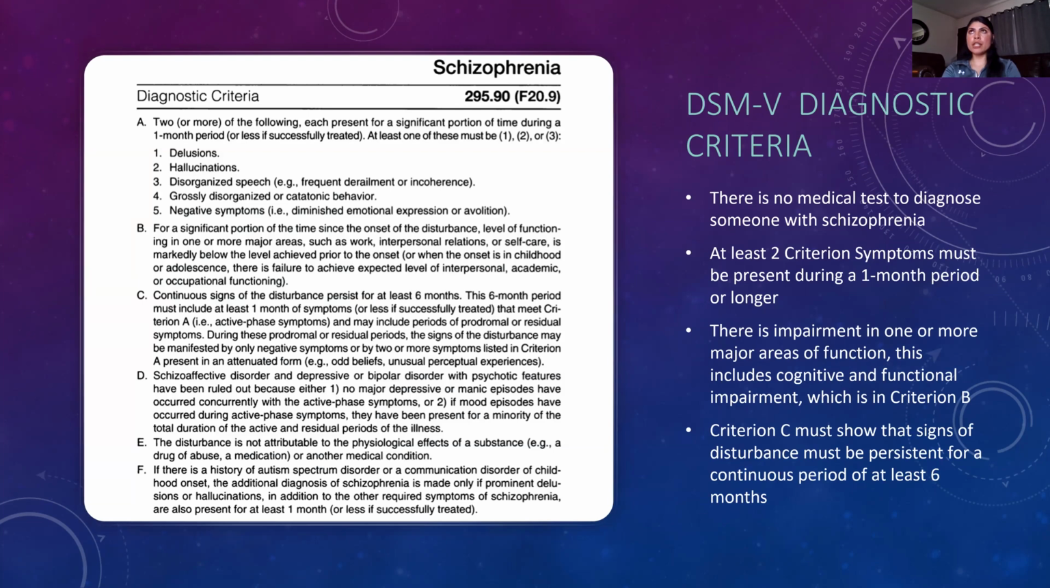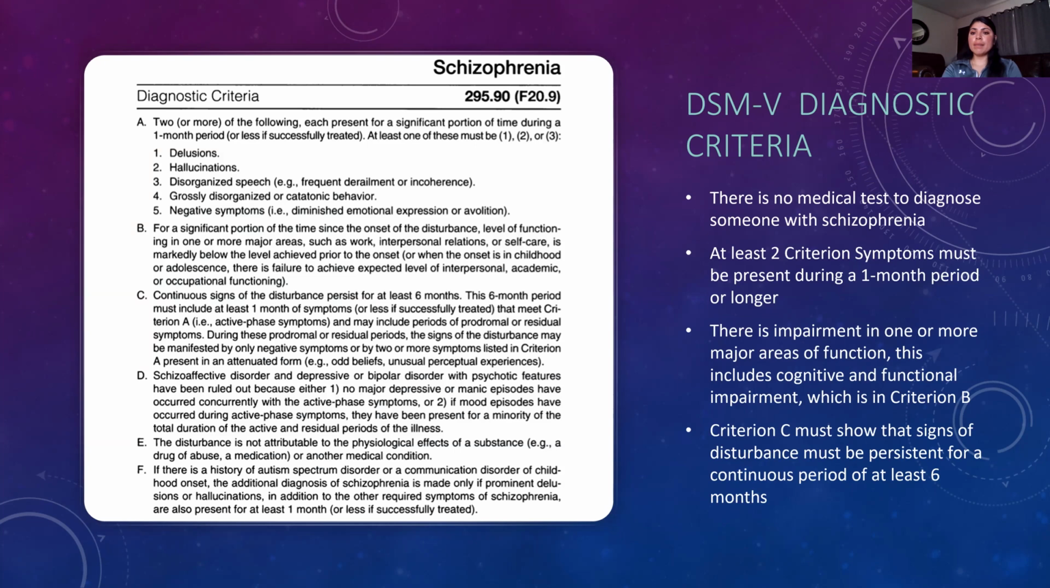And unfortunately, there's not much to use in order to identify schizophrenia. We don't have a medical test to diagnose someone with it, because it is a rare mental illness, and it's very hard to see if someone has schizophrenia. You have to really pay attention to the symptoms and the patterns and behaviors that they are showing.